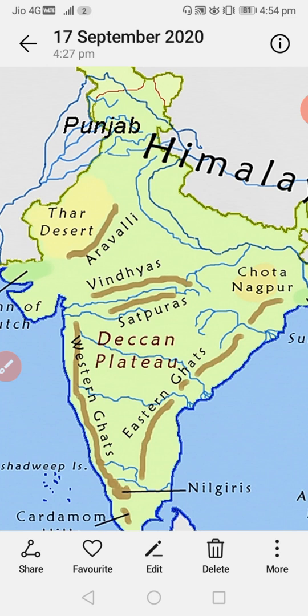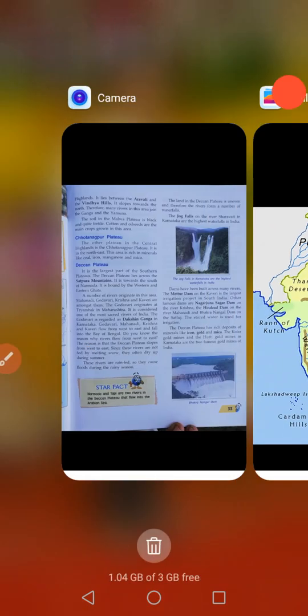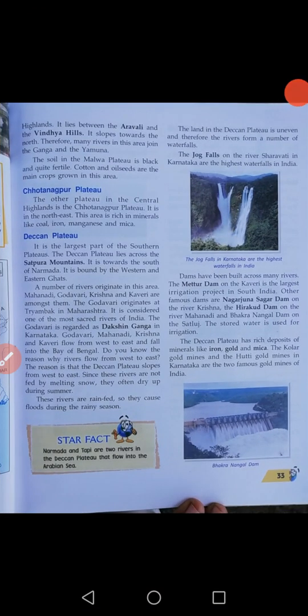Satpur Mountains. The Deccan Plateau lies across the Satpur Mountains. It is towards the south of Narmada. It is bound by the Western and Eastern Ghats, the Western Ghats on the west side and the Eastern Ghats on the east side.